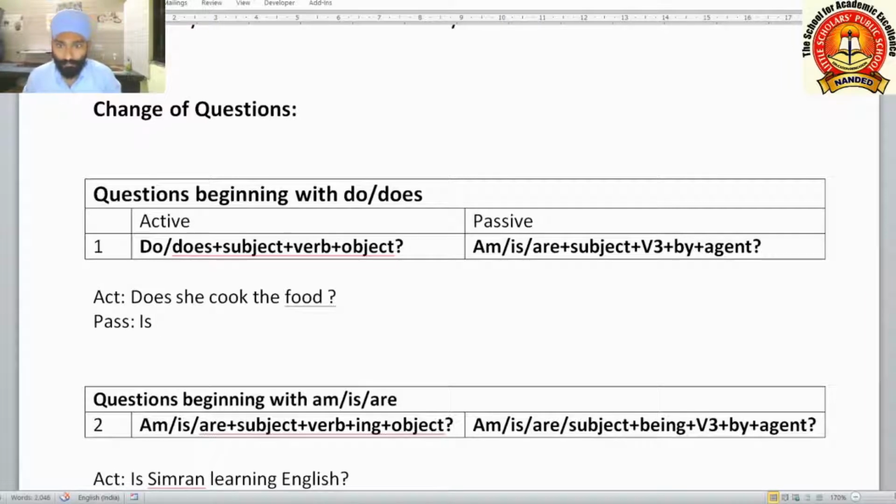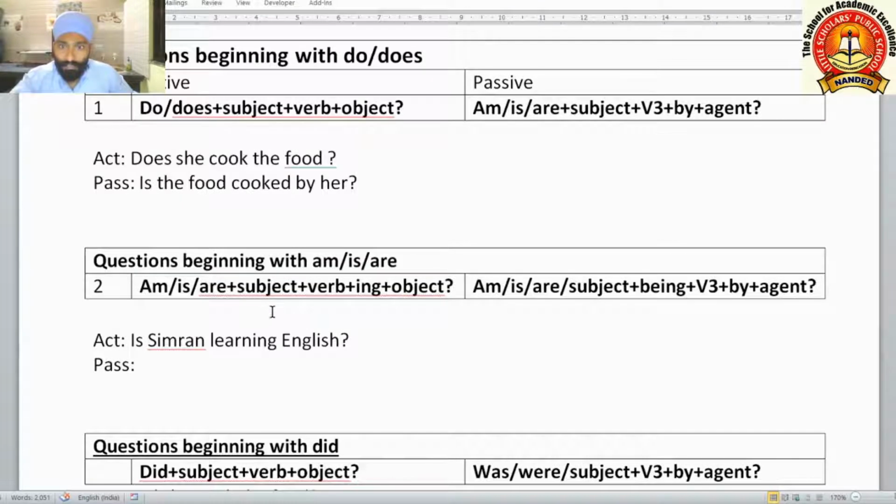Is the food cooked, V3 form of the main verb, by her. Is the food cooked by her? So this will be our question for this active voice.